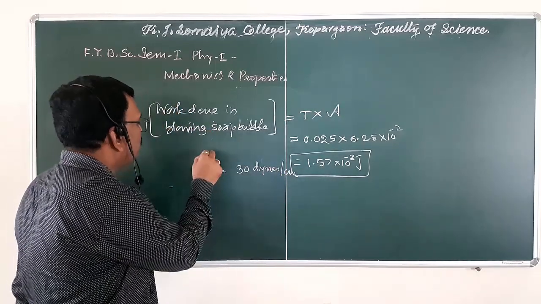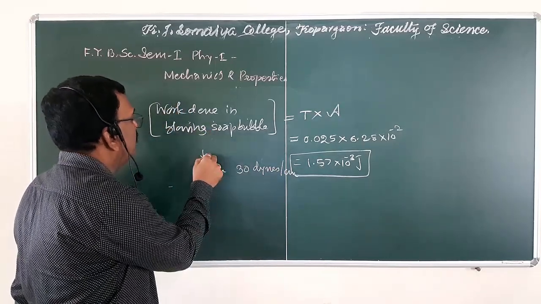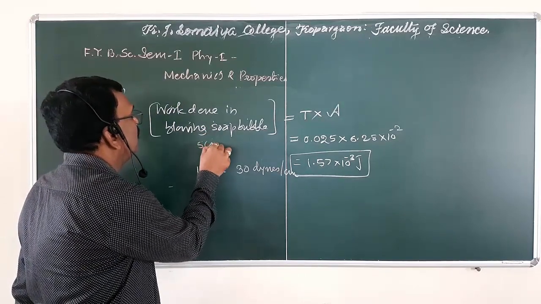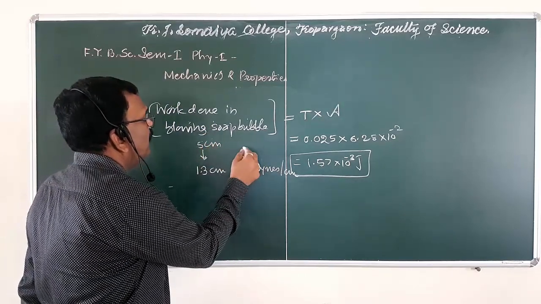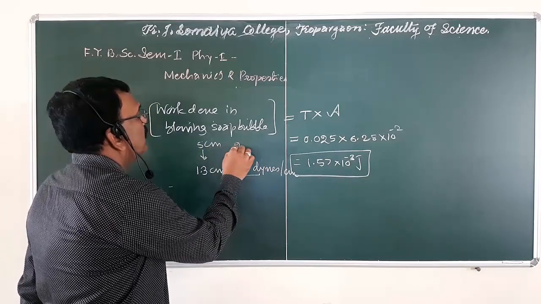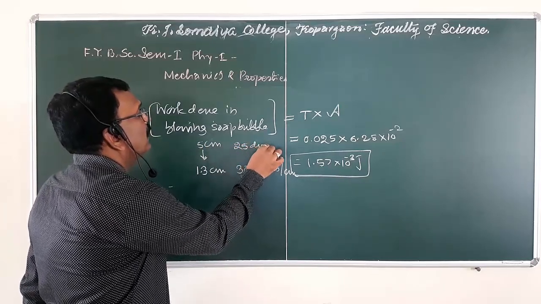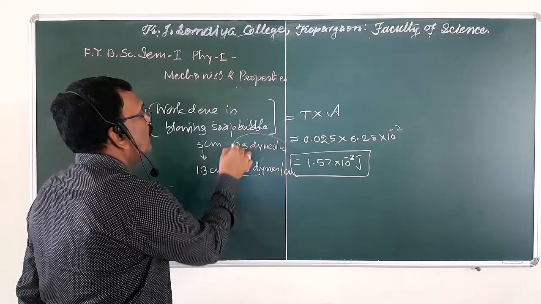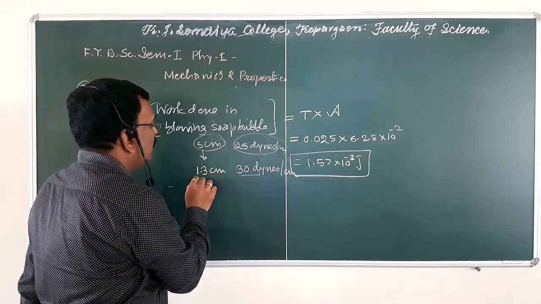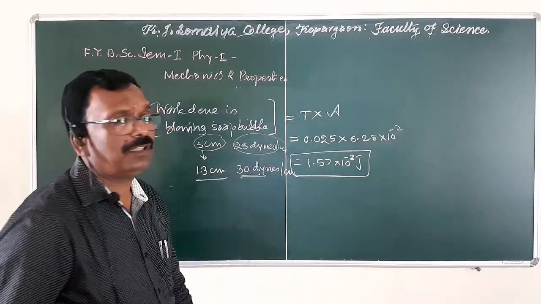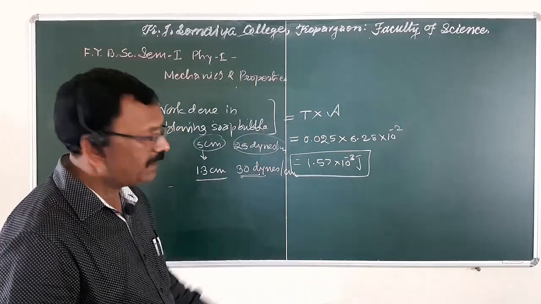Okay. In the previous problem, we considered radius 5 centimeter and surface tension 25 dynes per centimeter. Instead of these two quantities, consider these two quantities and solve the problem by the same method.